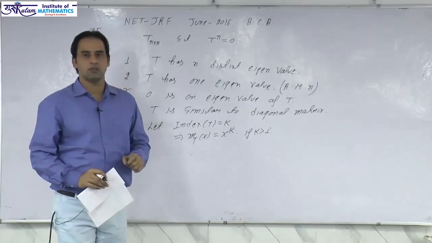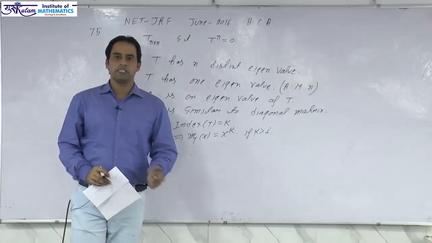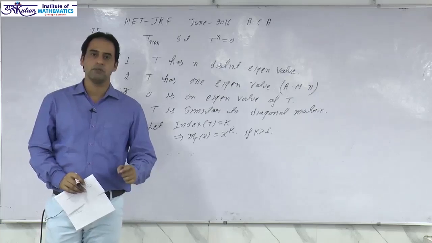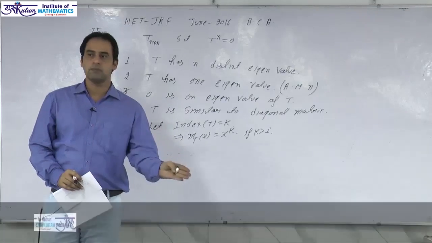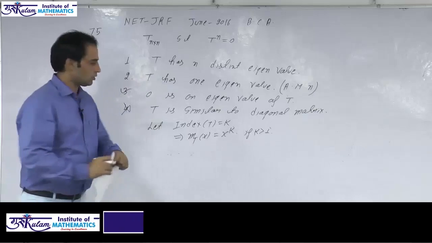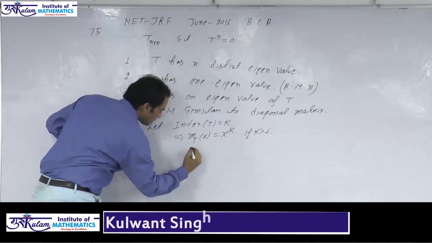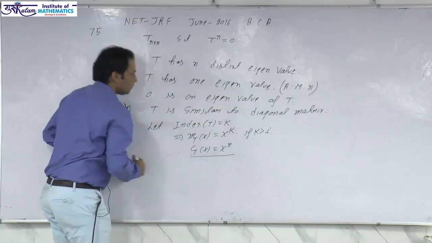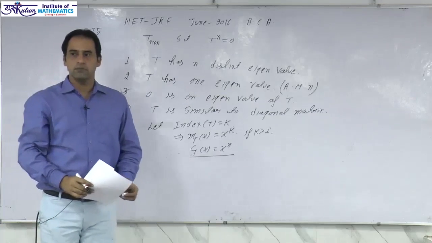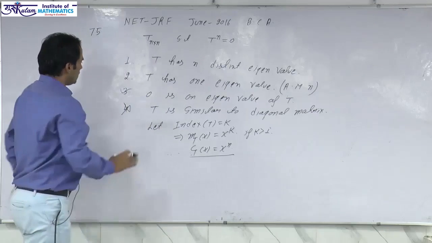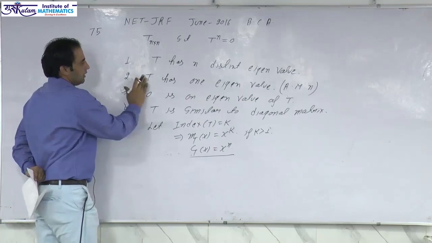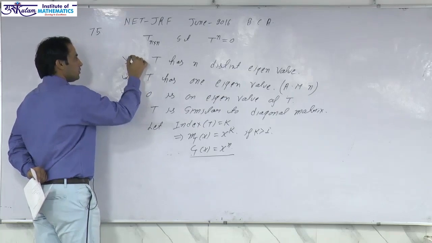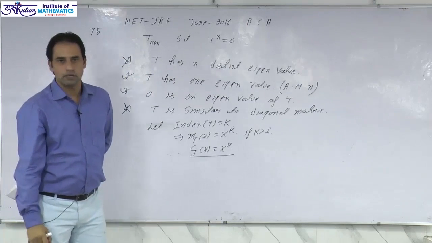And by the Cayley-Hamilton theorem, the characteristic polynomial always annihilates the matrix, and the minimal polynomial divides every polynomial which is satisfied by the matrix. Hence the minimal polynomial also divides the characteristic polynomial. So the characteristic polynomial of any n cross n nilpotent matrix is always x to the power n. That is, all the eigenvalues of every nilpotent matrix are 0. So the second option is true, T has one eigenvalue with algebraic multiplicity n, and the first option is incorrect since there is only one eigenvalue.